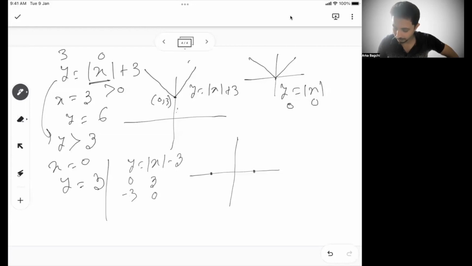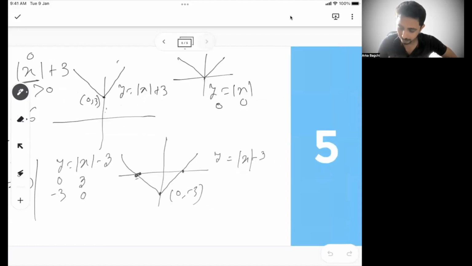And when x is 0, y is minus 3. So this graph goes down to this. So basically, y equal to mod x goes up by 3 units if it is mod x plus 3, and goes down by 3 units if it is mod x minus 3.